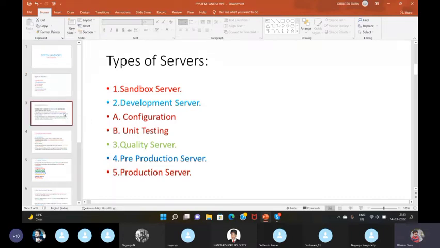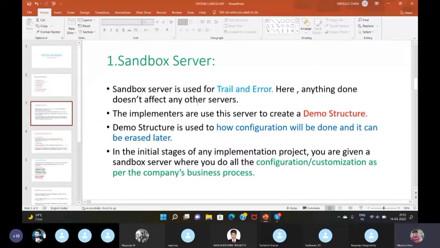Sandbox Server is used for trial and error. Here anything done doesn't affect any other servers. It is only used for trial and error. The implementers use this server to create a demo structure. Why? Because they will practice in this server how to implement the configuration as per business requirement. In this Sandbox Server, we do the configuration to get the knowledge of how to implement in real time. So that's why it is called the Sandbox Server.